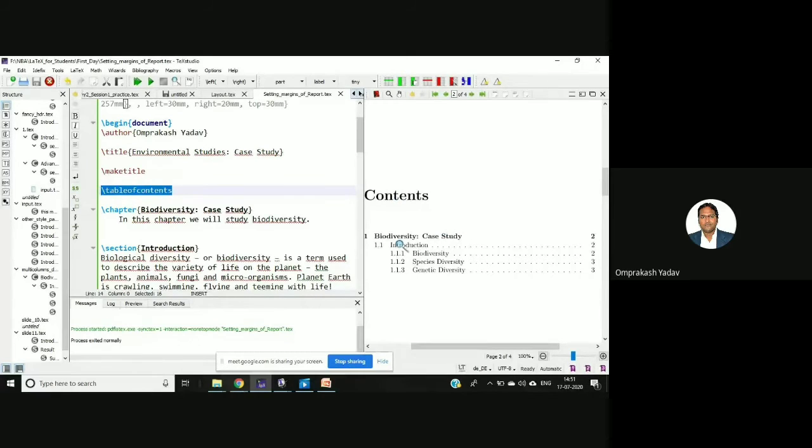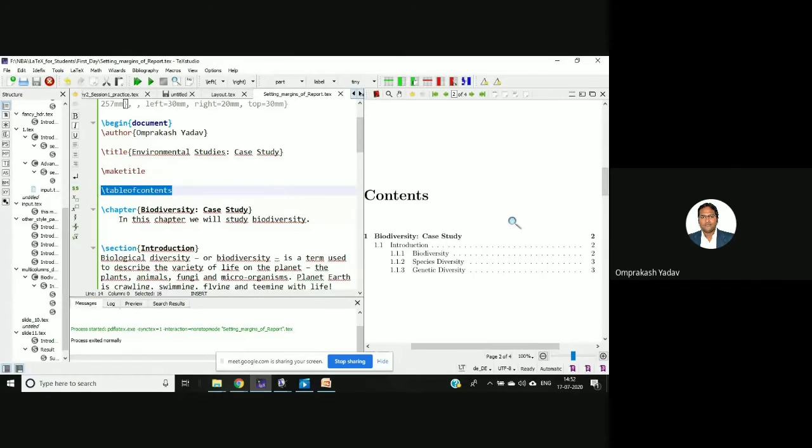Otherwise you will have to go to that particular page. Normally in a Word document, we go to that particular page, we write the content, then we make the table, and we mention the first section. Then we write 1.1, then in that 1.1.1, then put dots, and then put the page numbers.